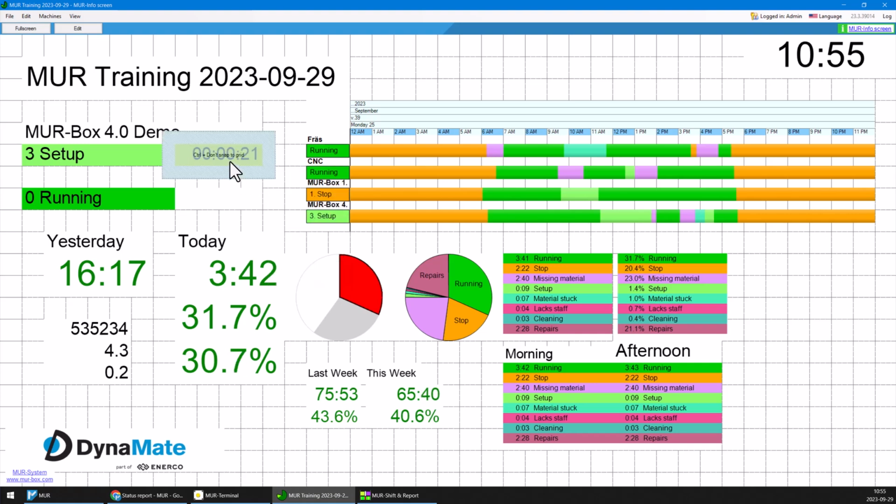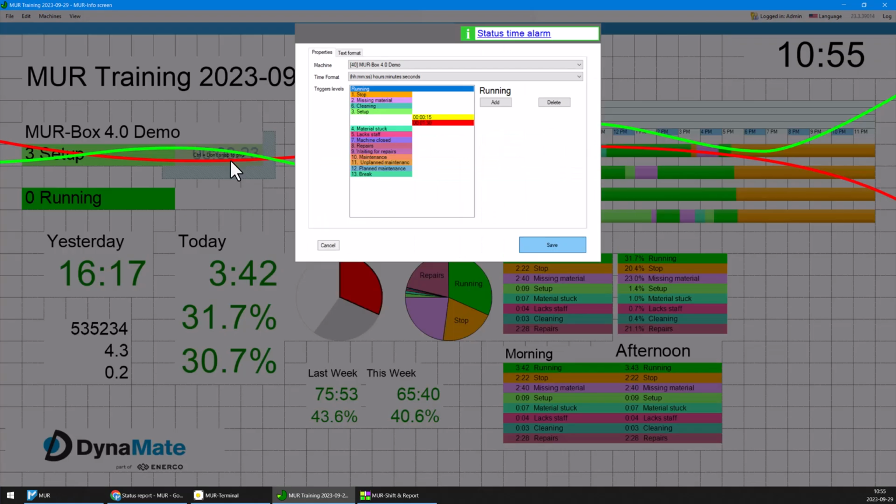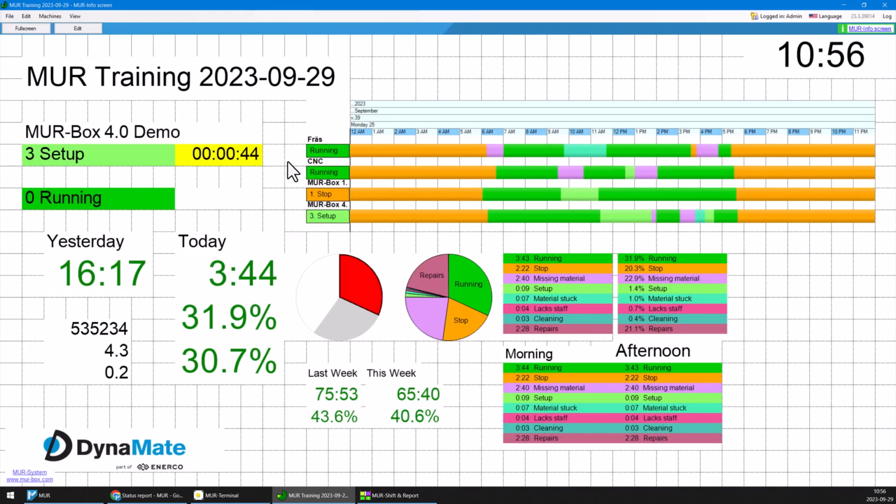The reason it also started counting now is because, let's check the settings. We have configured here that the setup is only expected to take a certain time. If it takes more than, in this case, 15 seconds, it will show a yellow warning. And if it goes past 1 minute 30 seconds, we'll get this red warning instead.